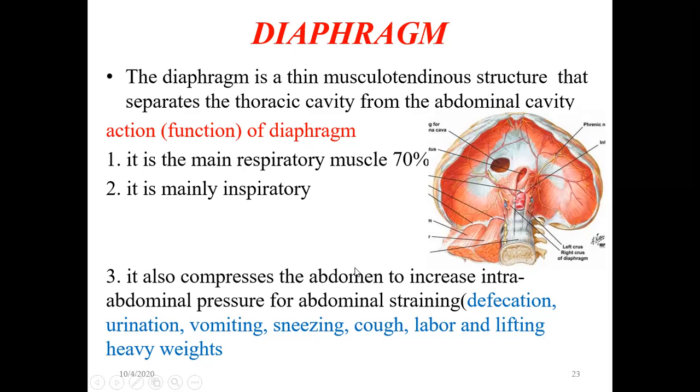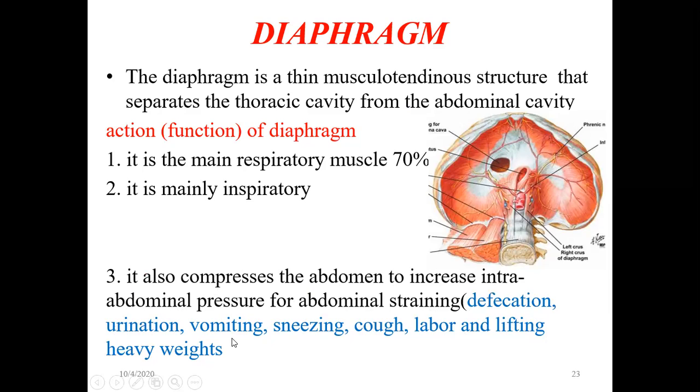It also compresses the abdomen to increase the intra-abdominal pressure for abdominal straining. So whenever it comes down, it increases the abdominal pressure. Why is it important? This is important during defecation, urination, vomiting, sneezing, coughing, labor, as well as lifting heavy weights.